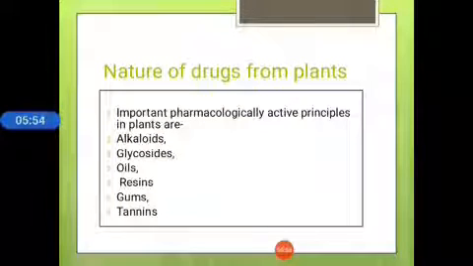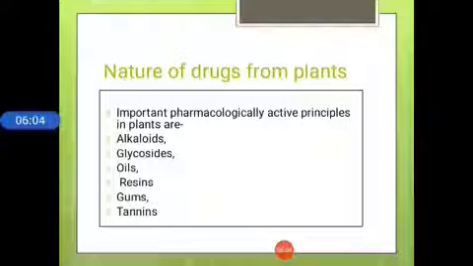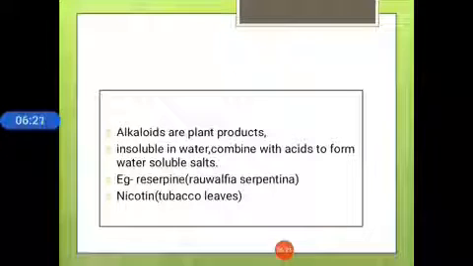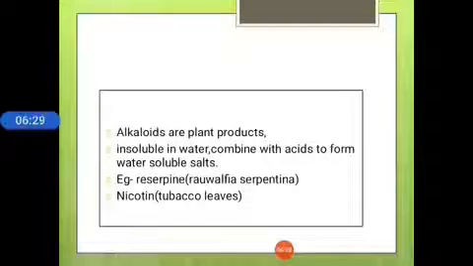Next we come to the nature of drugs from plants. The important pharmacologically active principles in plants are alkaloids, glycosides, oils, resins, gums and tannins. First are the alkaloids. These are plant products insoluble in water that combine with acids to form water-soluble salts. For example, Rauwolfia serpentina is a well-known alkaloid plant, giving reserpine. Another example is nicotine from tobacco leaves.